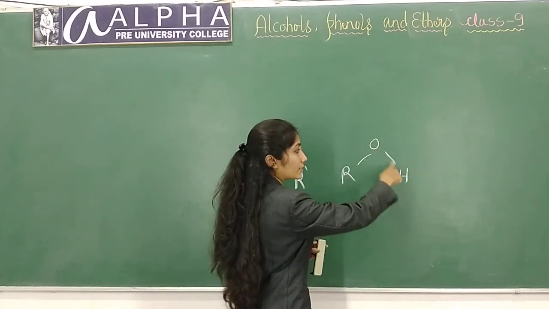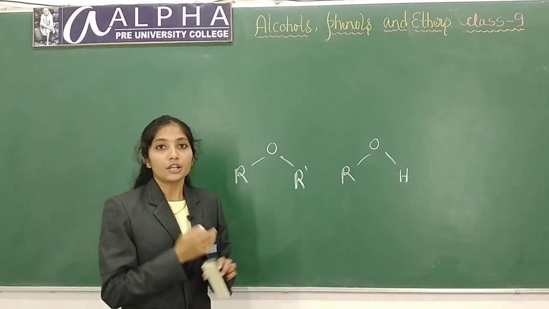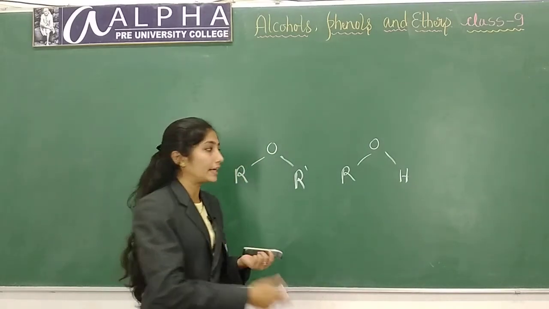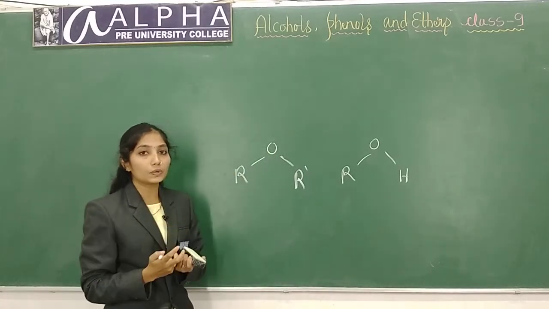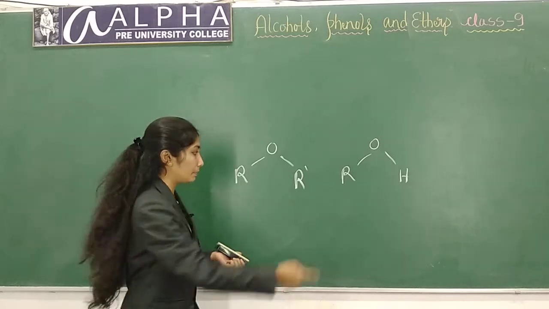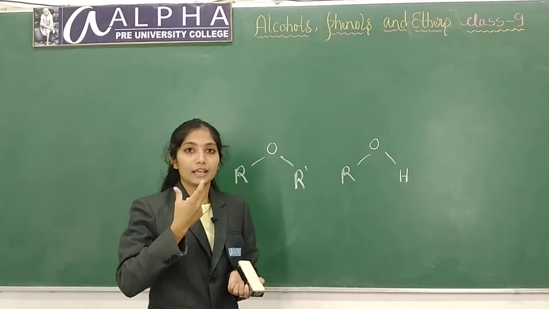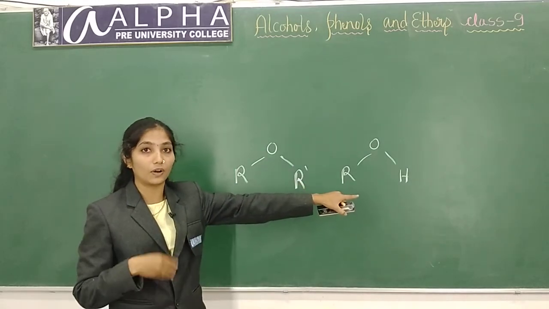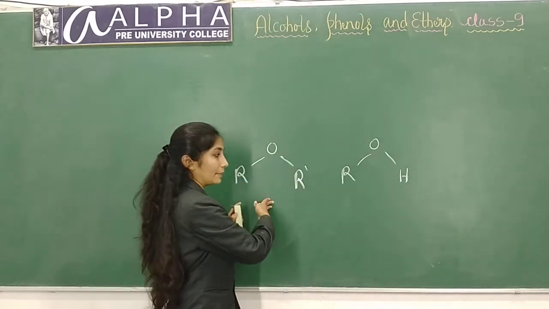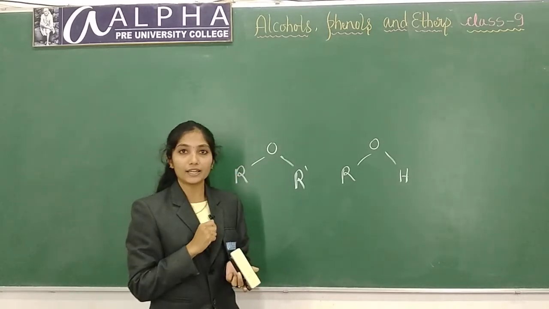Here hydrogen is attached to an electronegative atom, so it will form hydrogen bond. So molecules will be associated in case of alcohols, but in case of ethers, molecules are not associated together because there will be no hydrogen bond. So the boiling point will be less compared to the isomeric alcohol. If you compare boiling point of ethers with isomeric alcohols, boiling point will be less.